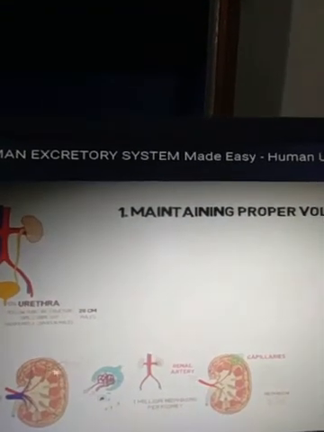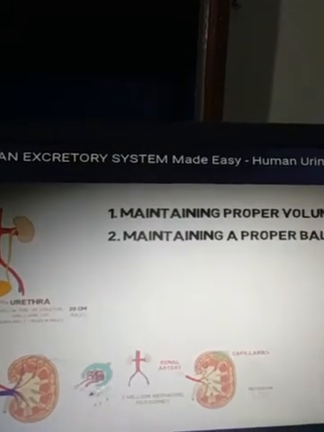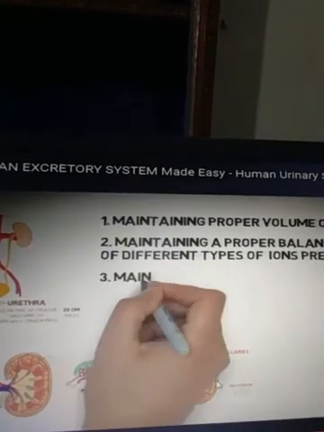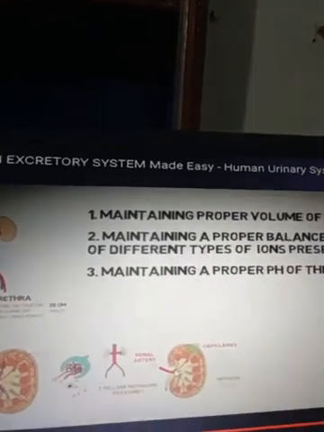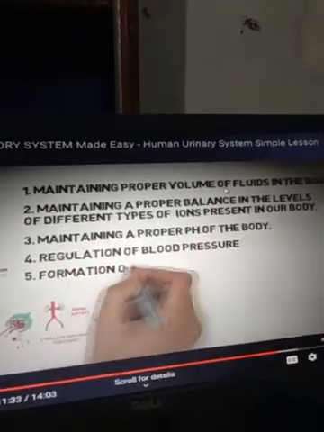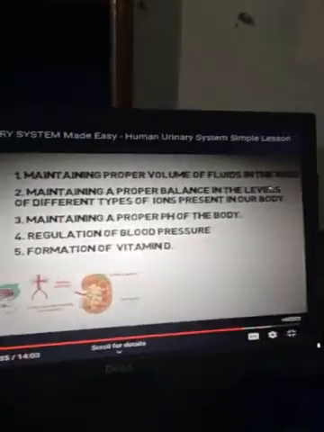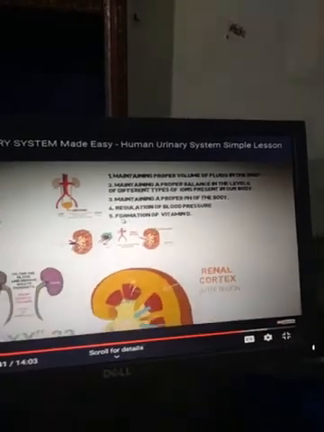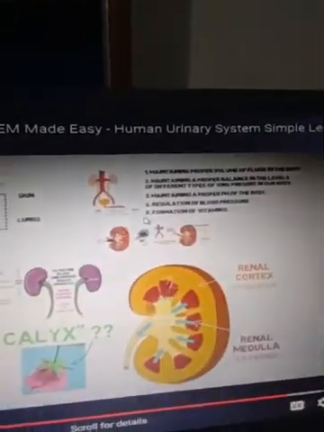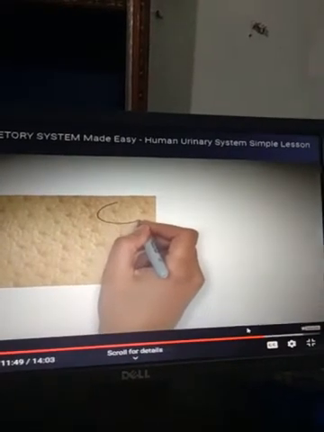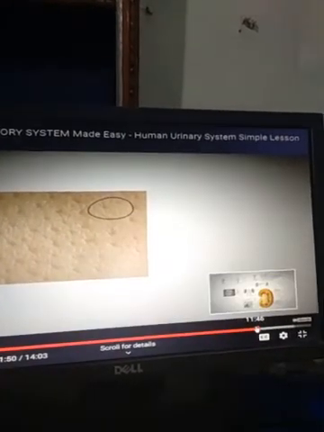This portion is the transverse section of the kidney, and this portion is Bowman's capsule along with the glomerulus, that is called the Malpighian tubule, and here is the renal artery that enters blood into the capillaries. The kidney is responsible for maintaining the proper volume of fluid in the body and maintaining a proper balance of the different types of ions present in our body. Now we move forward to discuss a few more terms about it.